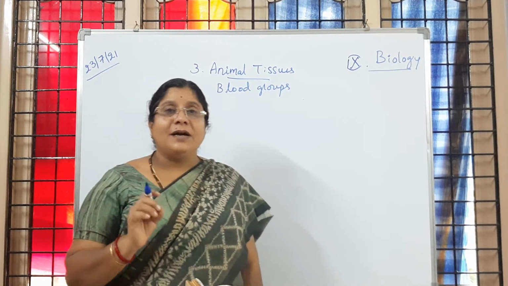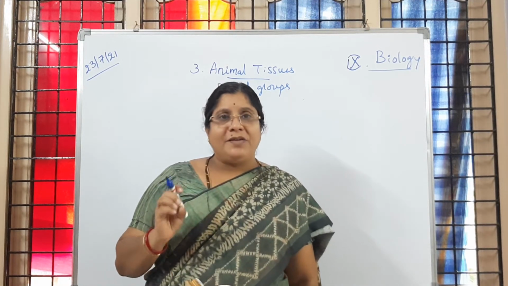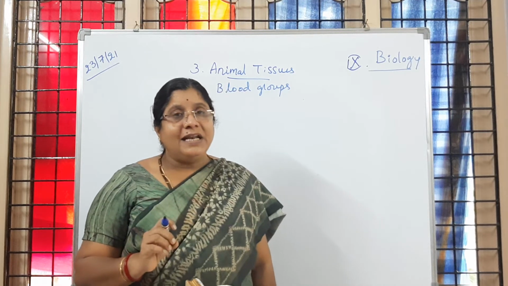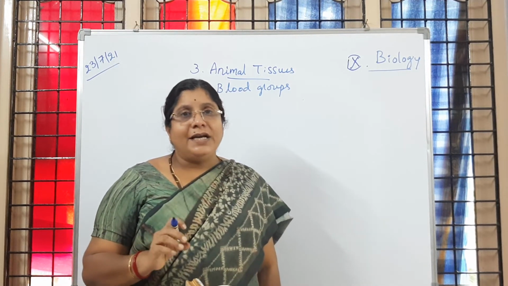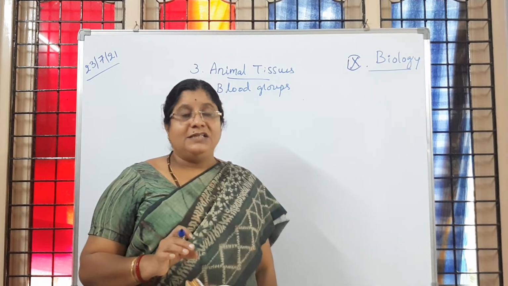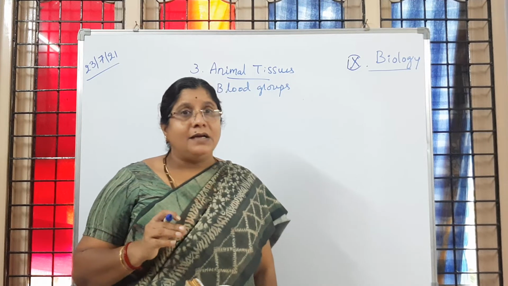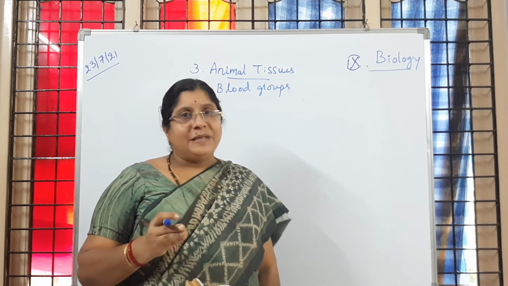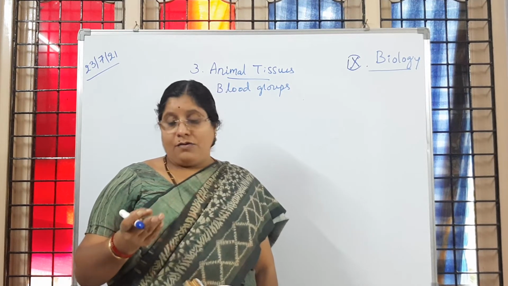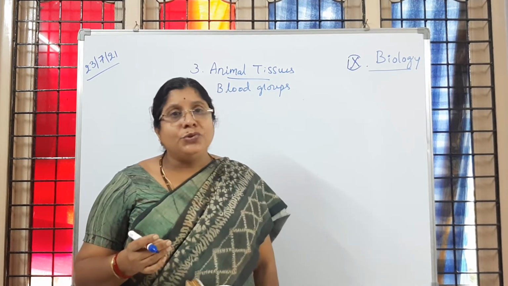So with that we completed the lesson animal tissues. All the types of animal tissues you learned in detail. Read the lesson thoroughly. If you have any doubts, you can ask your teacher. Is it clear to children? So what are the different types of animal tissues you learned? First one is epithelial tissue, is it not? Then connective tissue you learned. Muscle tissue you learned.